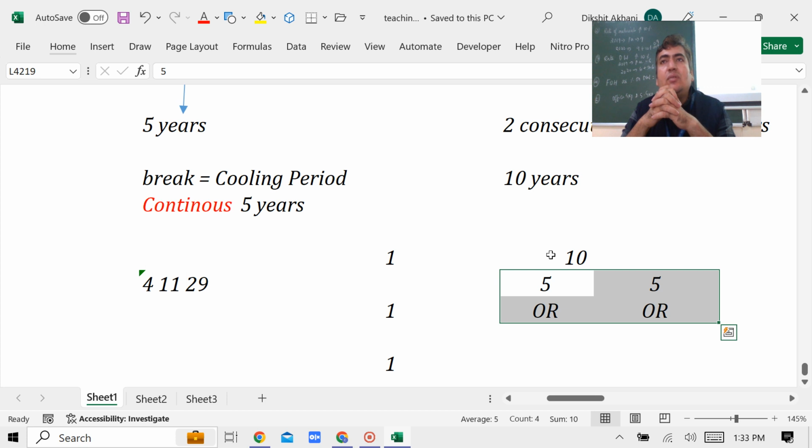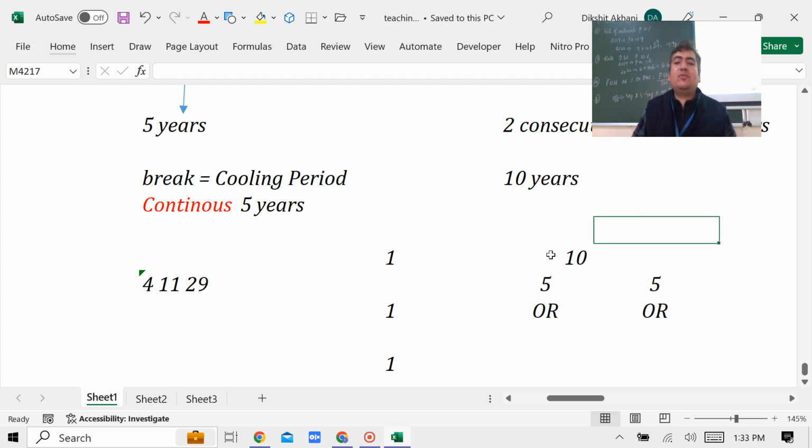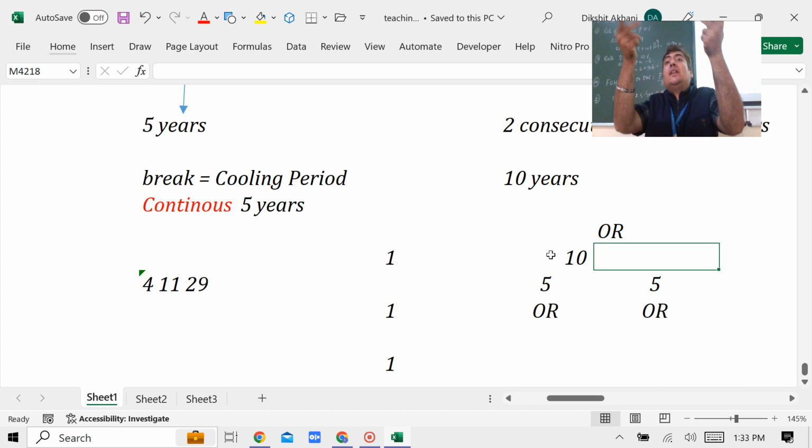But now you can't do anything because the next election is happening after 5 years. What else can you do? Nothing. But what if I'm appointing a person for a continuous 10 years? That means how many ordinary resolutions are getting passed? Only one. And the next resolution will come into the picture after completing 10 years.